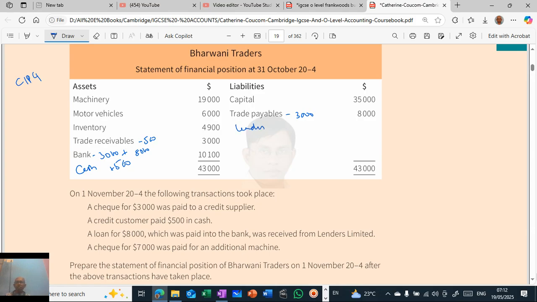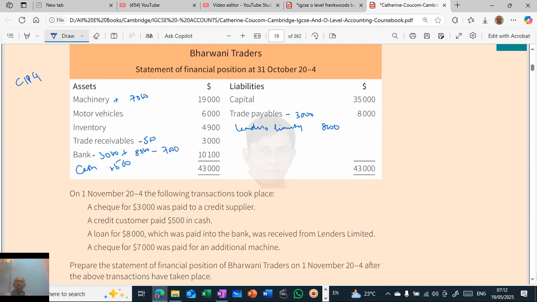It is a loan, 8,000. Then a check for 7,000 was paid for an additional machine. So the machine is coming in, worth 7,000, and money is going out from bank, that is 7,000.